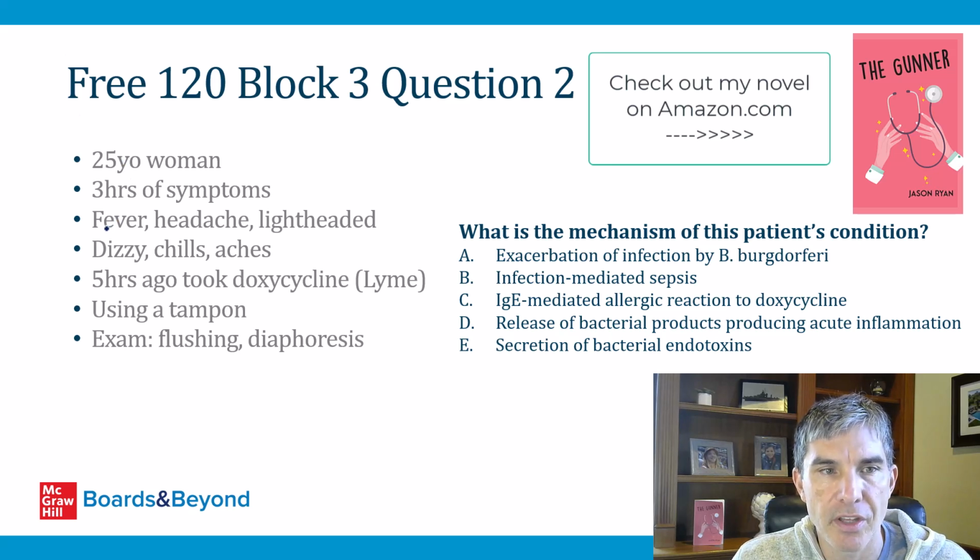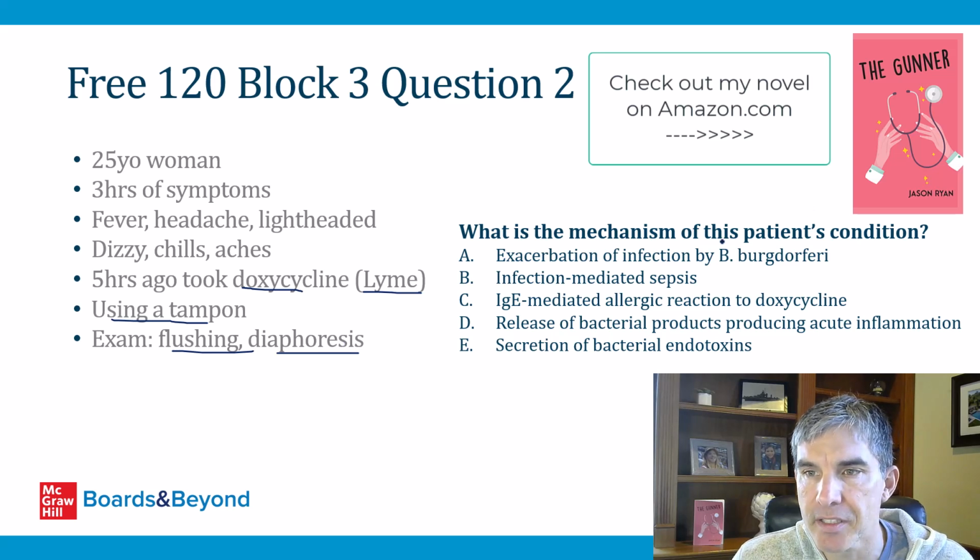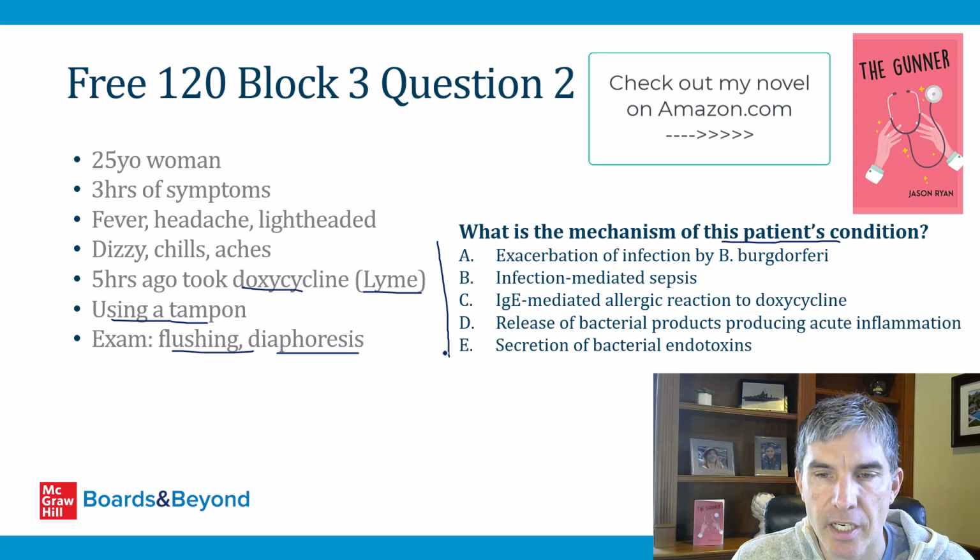Her symptoms include things like fever, headache, and lightheadedness, also dizziness, chills, and aches. Then they tell you that 5 hours ago she took doxycycline for treatment of Lyme disease. They also tell you she's menstruating and using a tampon, and on exam she has flushing of the skin and diaphoresis. Based on this information, they want to know the mechanism of this patient's condition, and they give us 5 answer choices, which I'll let you read for yourself here in the interest of time.